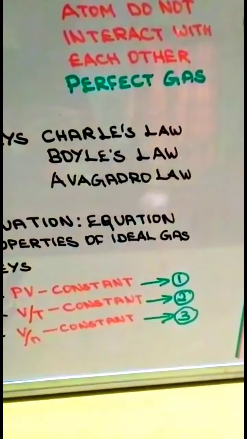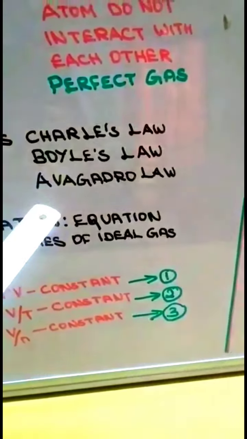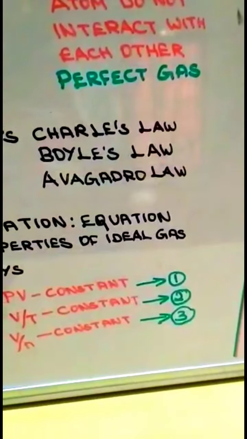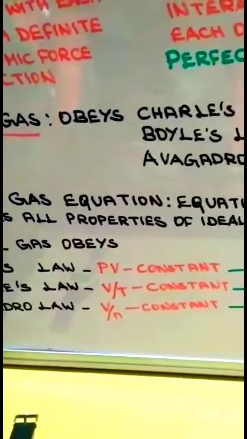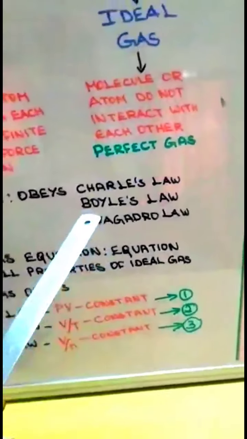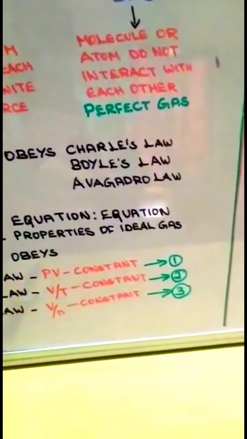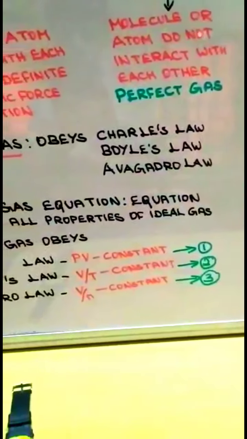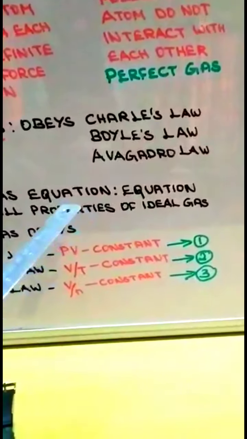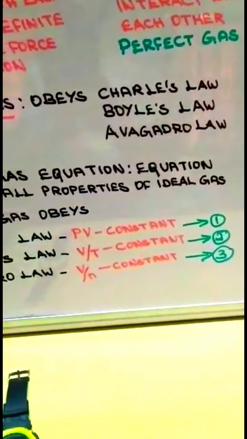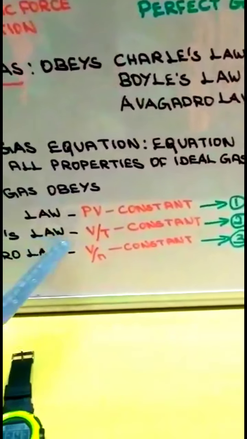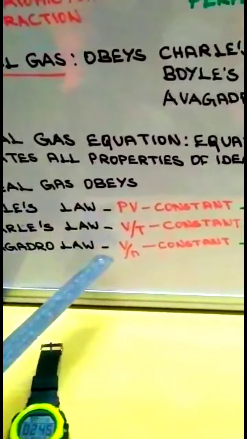So, the above said laws relate these changes. Now we will see the ideal gas equation. The ideal gas equation is an equation which relates all the properties of an ideal gas. As I have already told you, the ideal gas obeys the three laws: Boyle's law, Charles law and Avogadro law.